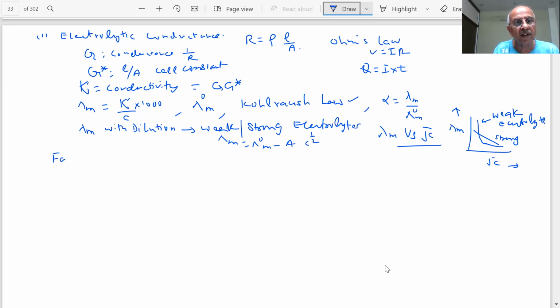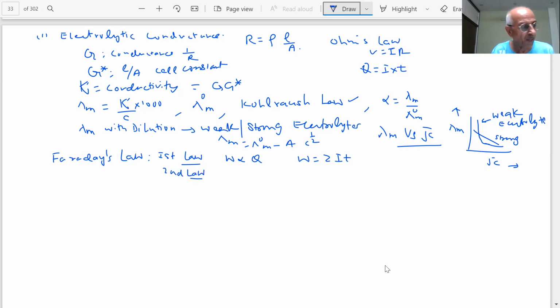Then we studied, student, Faraday's law. Sometimes a direct question comes, student: what is the statement of Faraday? Actually, the first law is also complete by itself. It explains the second law. What was the first law of Faraday, student? The amount of chemical reaction which occurs at an electrode during electrolysis by current is proportional to the quantity of electricity. So, student, W is directly proportional to Q. W is equal to Z into Q. What was the second law, student?